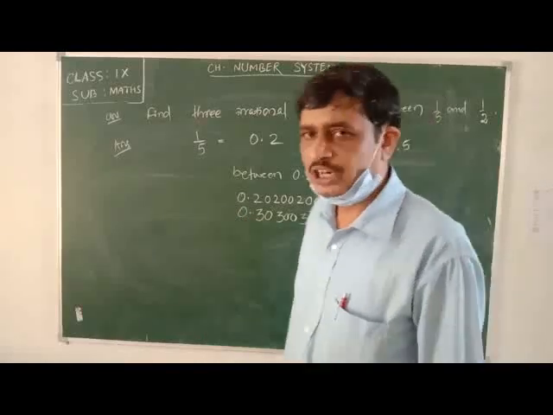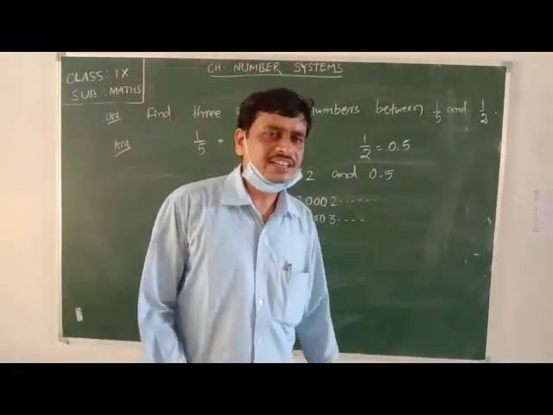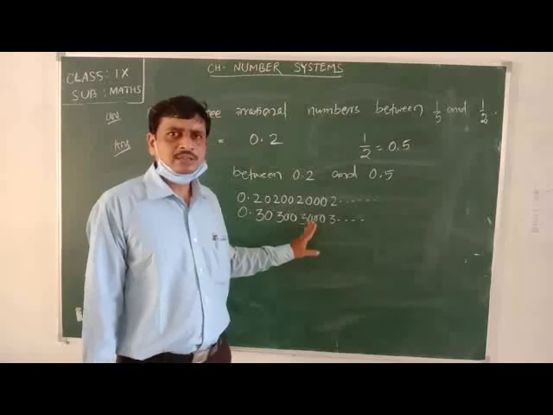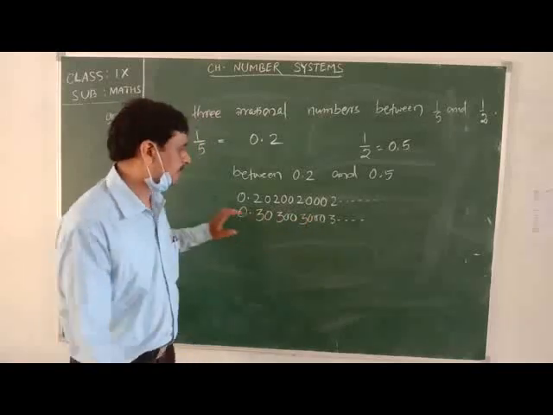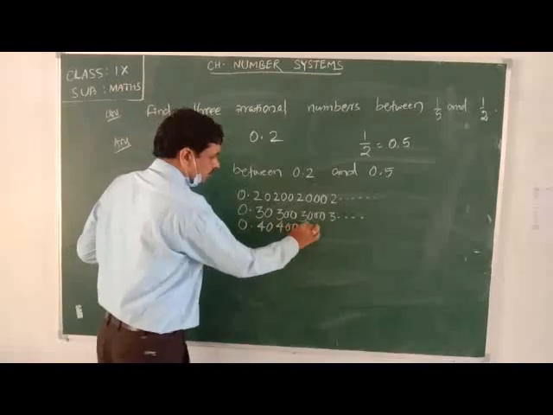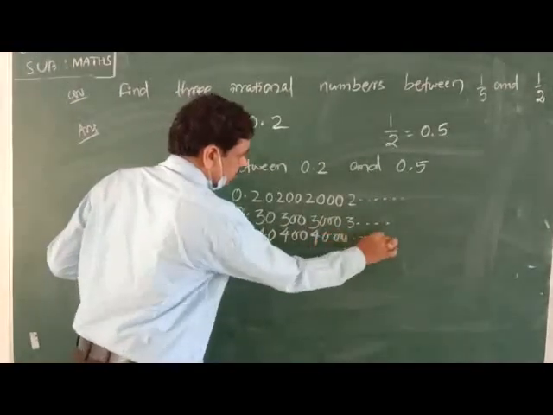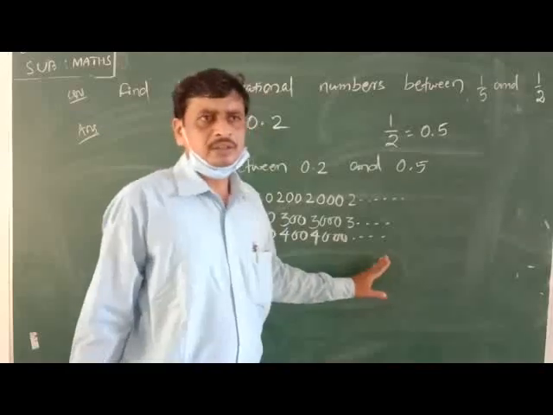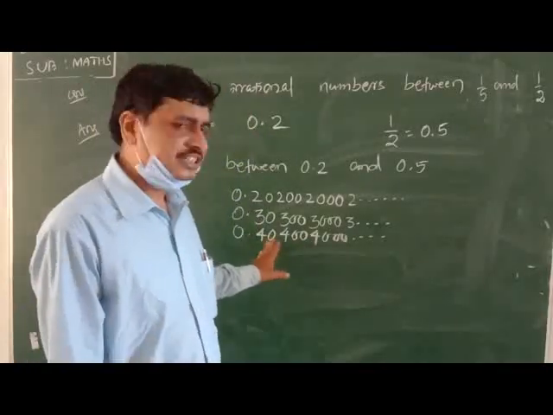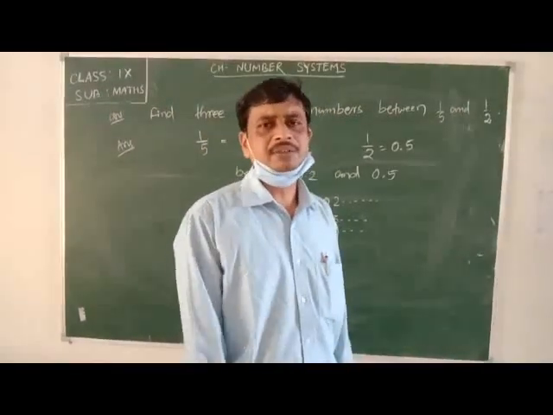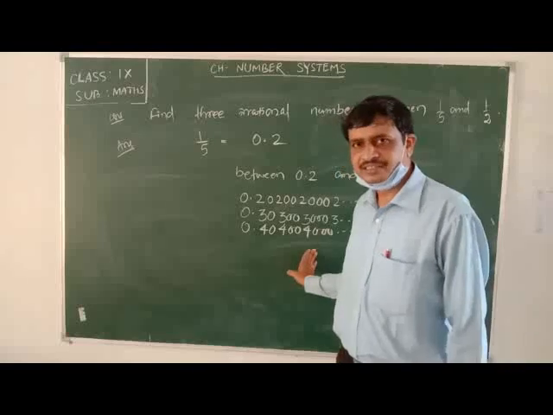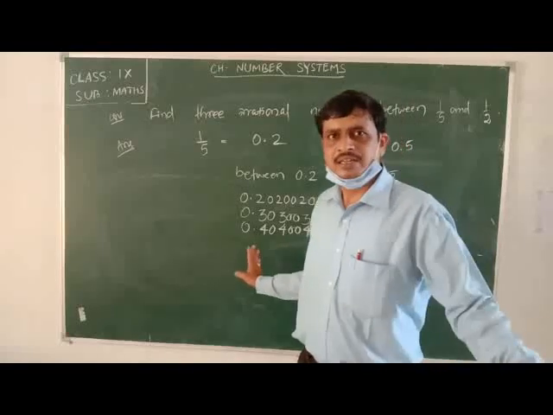So this number is also considered an irrational number. Similarly, 0.404000, the digits are not repeating here. The digits are not repeated after equal intervals. This number is also said to be an irrational number.